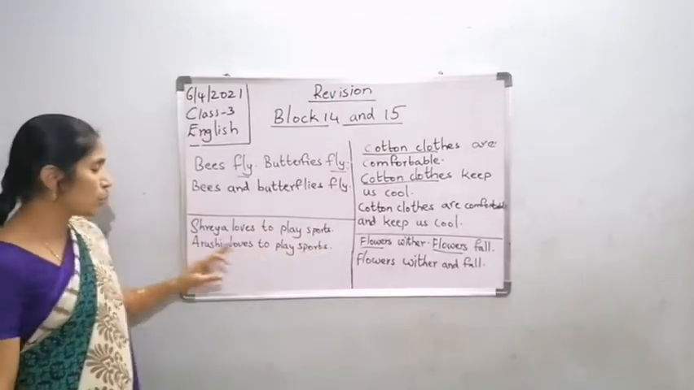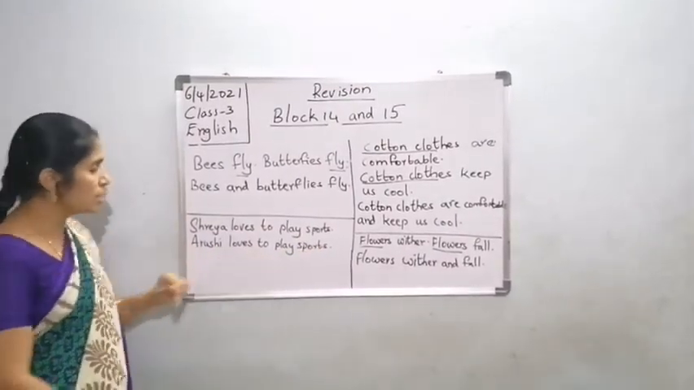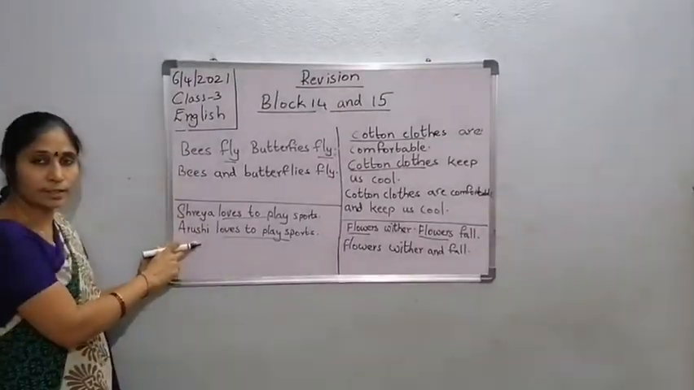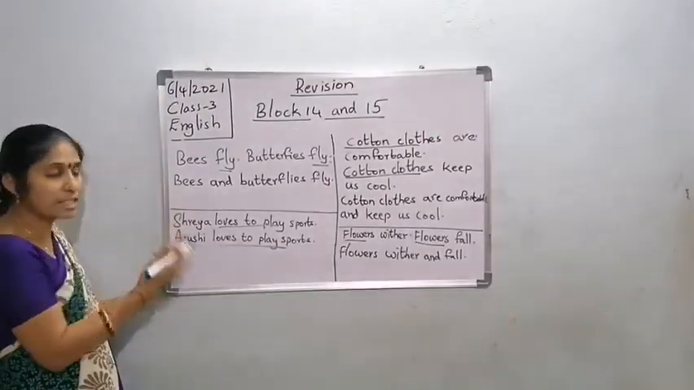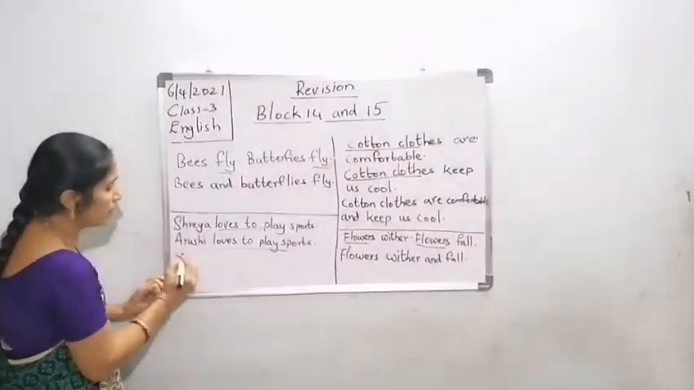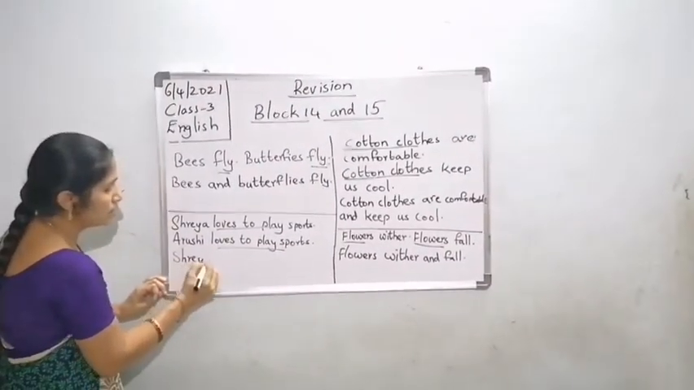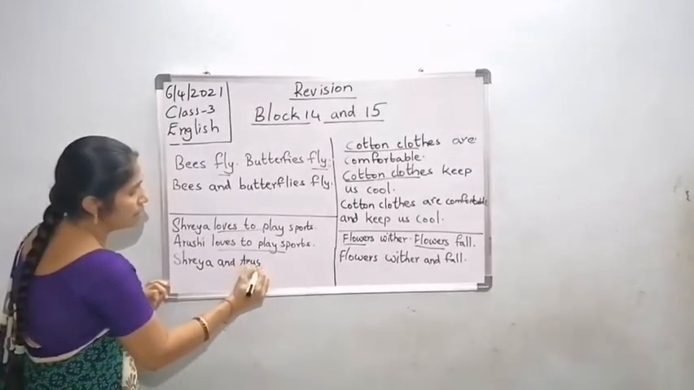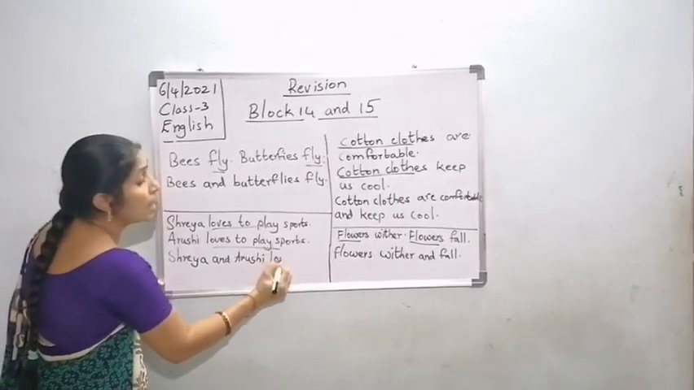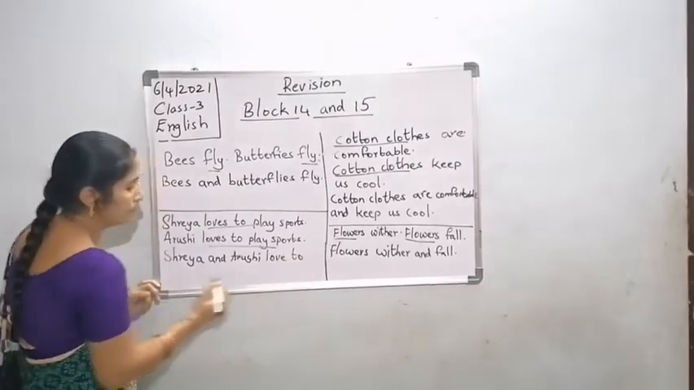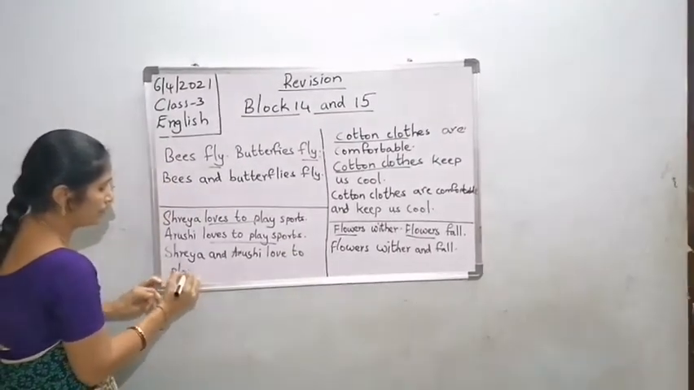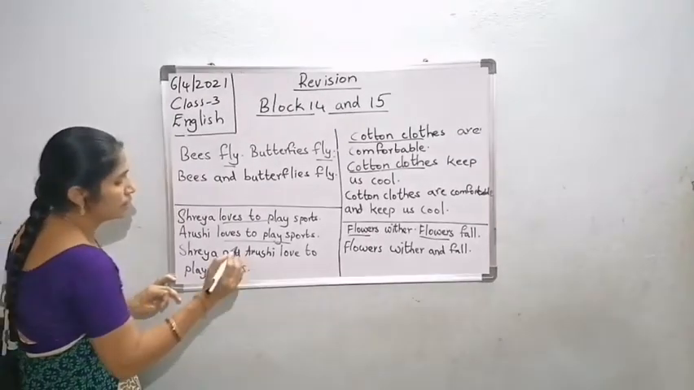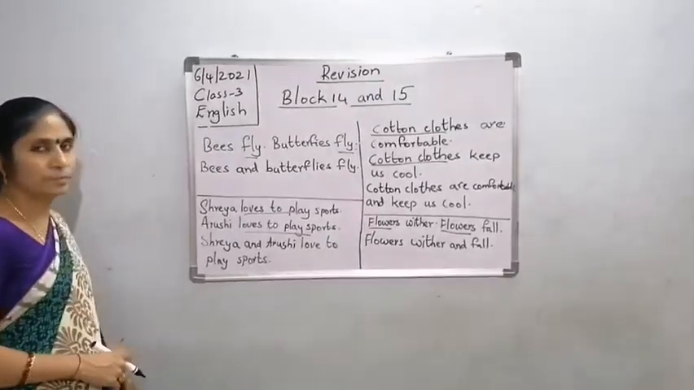Shreya loves to play sports. Arshi loves to play sports. Here see predicate is same. So what is the different? Shreya and Arshi means subject is different. How do we combine these sentences? Shreya and Arshi love to play sports. Okay children?